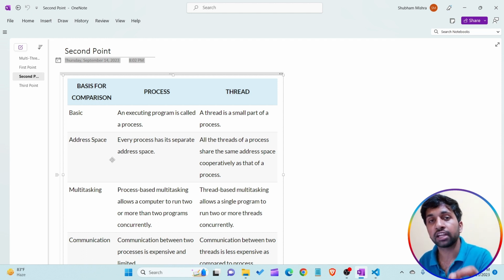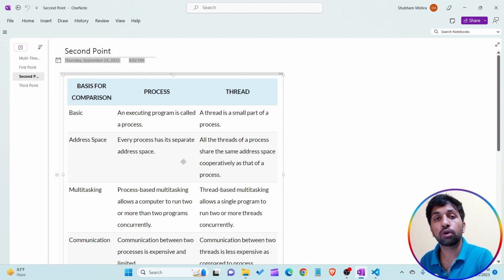In a RAM, random access memory, they are allocating different address spaces. They are allocating different memory for executing at the same time. When I'm talking about multi-threading, all the threads of a process share the same address space cooperatively, as that of a process.